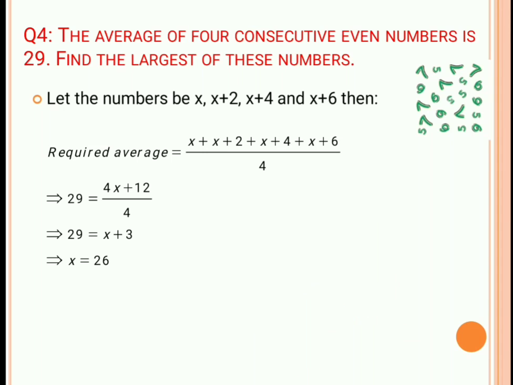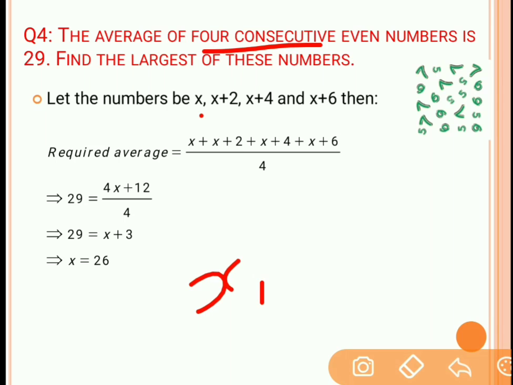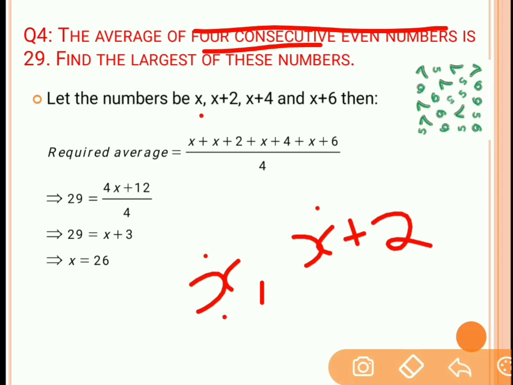So we don't know these 4 consecutive even numbers. Let's say that the first number is x, then the second will be x plus 2. Why x plus 2? If we keep x plus 1, then the second term x plus 1 will be odd. But we want 4 consecutive even numbers. So the first term will be x, the second x plus 2, the third x plus 4, and the fourth x plus 6.